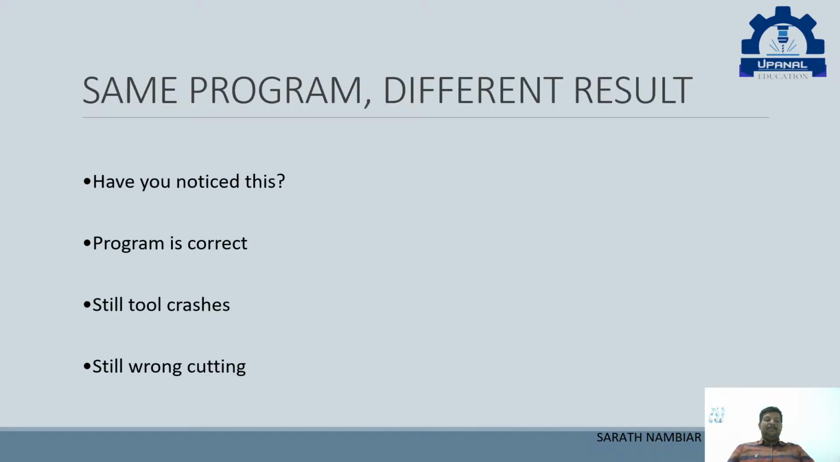So a CNC machine basically works exactly like this blindfolded person. We give it work, it doesn't know where to cut, where to work. Understand? Sometimes those who have worked on the machine might have noted the program will be correct. The machine runs on programs. Still, the tool crashes or the wrong cutting happens. Why does this issue happen?